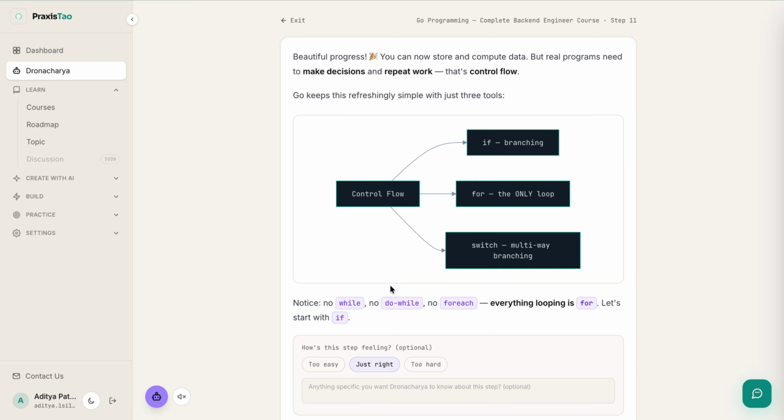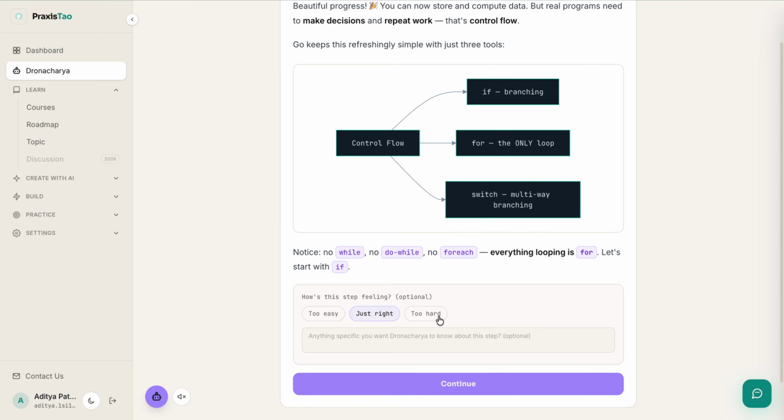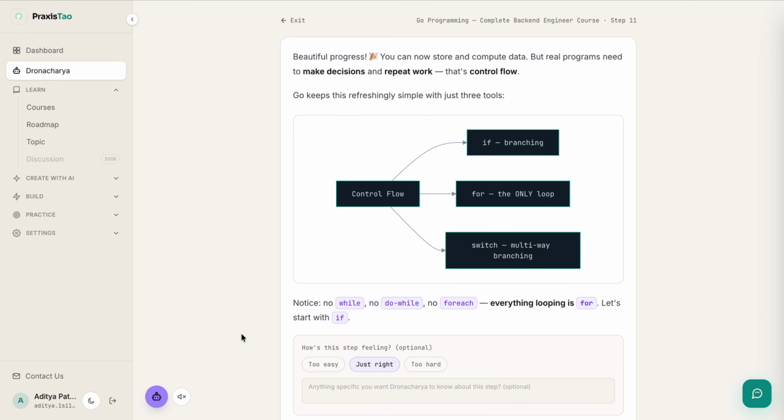Now as we can see, it also has this kind of flowchart diagram, so we can also have illustrations, not just content. So smaller concepts are defined in illustrations, right? And the best part is, if you want to enable the voice mode, then we also have a voice mode enabled. "Beautiful progress, party popper. You can now store and compute data, but real programs need to make decisions and repeat work. That's control flow. Go keeps this refreshingly simple with just three tools."